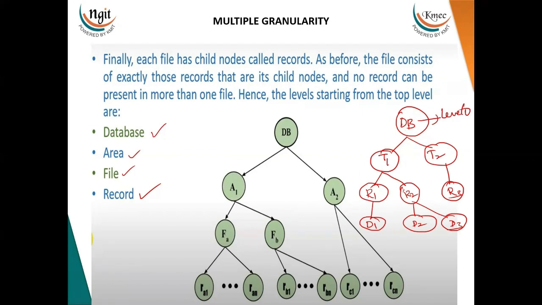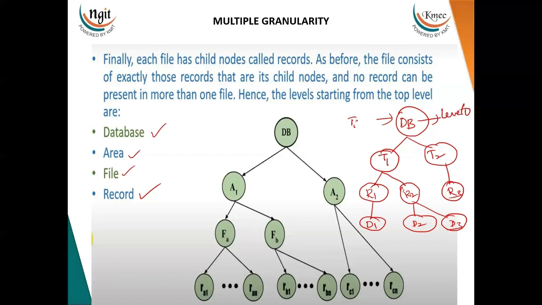So what is multiple granularity here is whenever we want to access the data, any transaction that would like to access the data, there is a possibility of locking at any particular node. If a transaction tries to lock this particular database, then any transaction which wants to access the lower level nodes is restricted, because some other transaction, let's say Ti, has already locked the database.